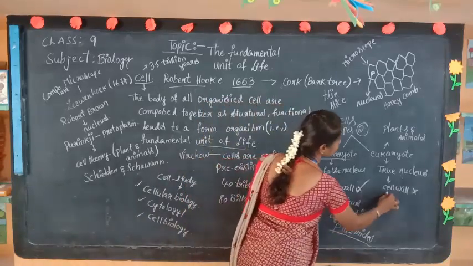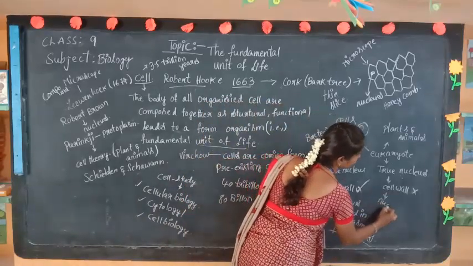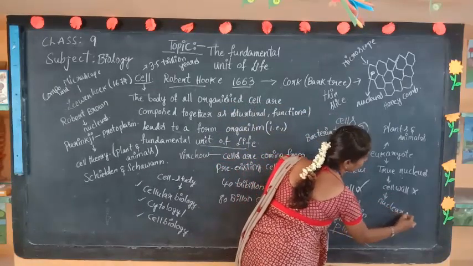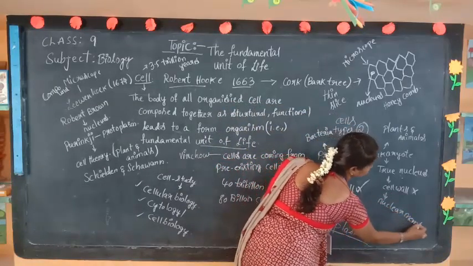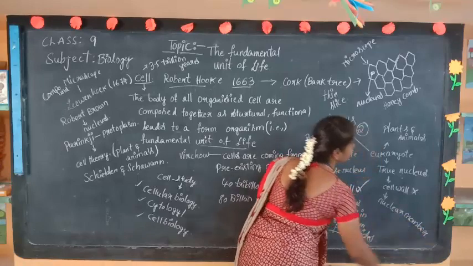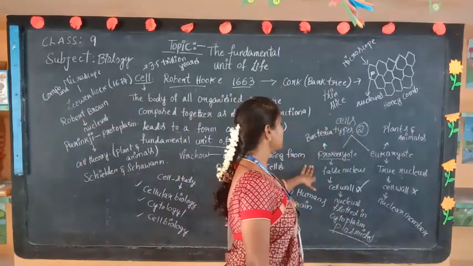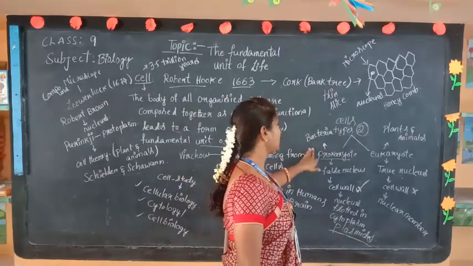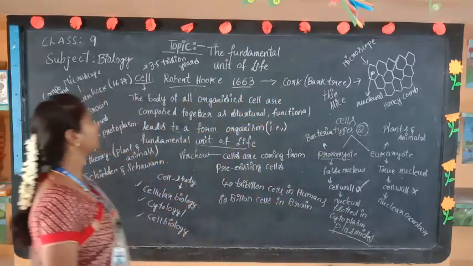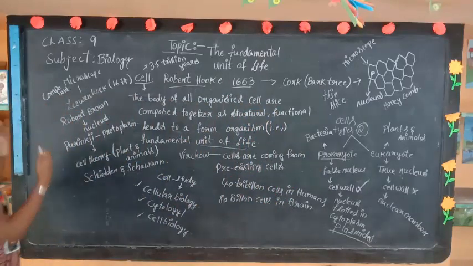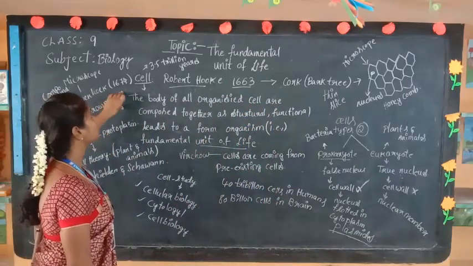And the eukaryote is having a nuclear membrane. Yes. And this is about the types of cells present in living organisms. Okay. And just a small revision of this session today.